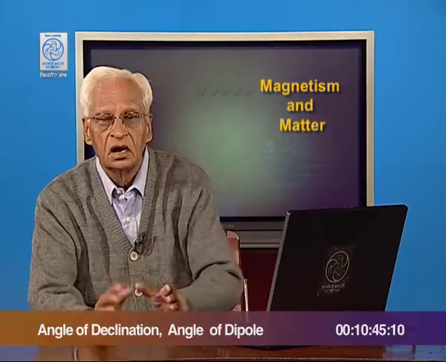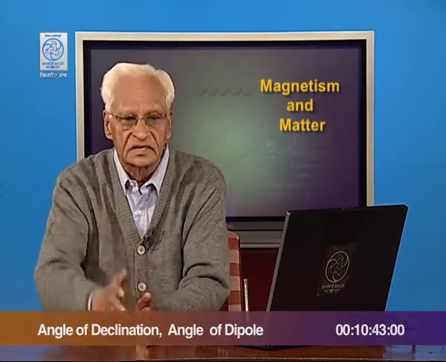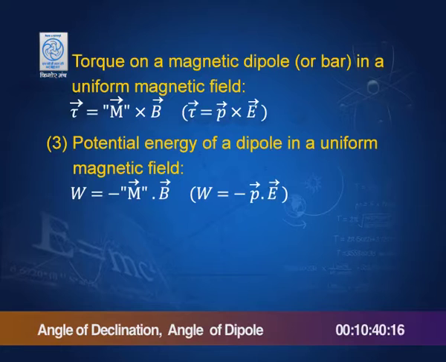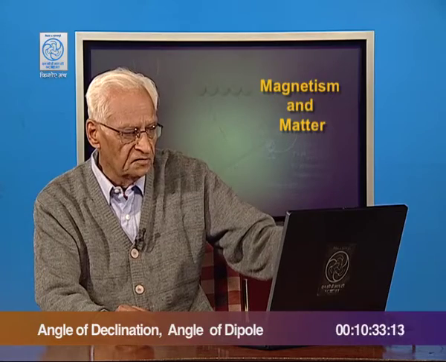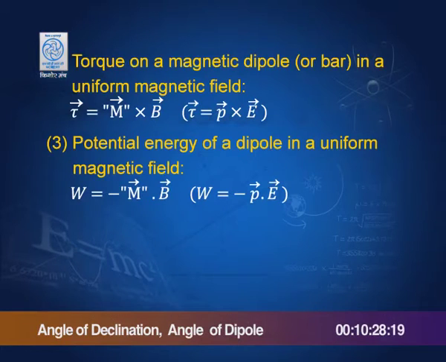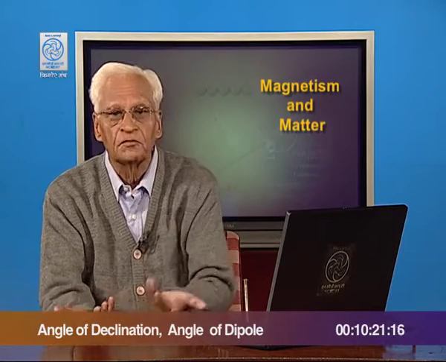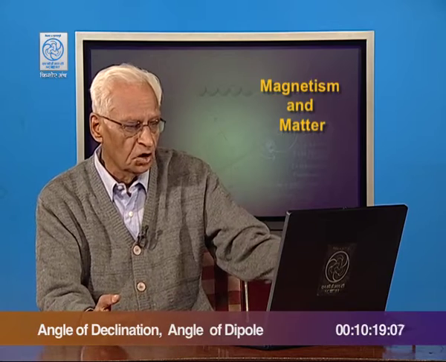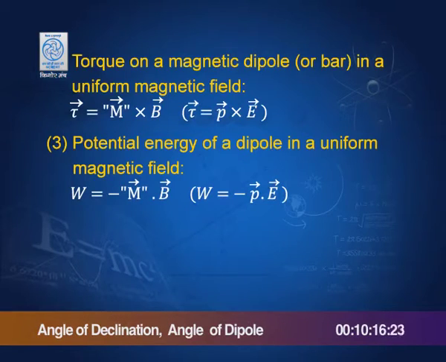So, the torque on an electric dipole in an electric field is p cross E. The torque on a magnetic dipole in a magnetic field is m cross B. The work done, or the potential energy of a dipole in a uniform magnetic field, is minus m dot B. You see, it is energy, therefore it cannot be a vector, it must be a dot product. So, minus m dot B, and the parallel case is minus p dot E in the electric case.